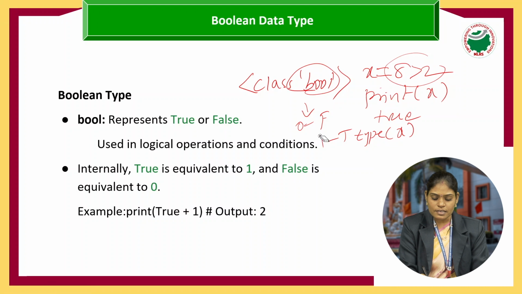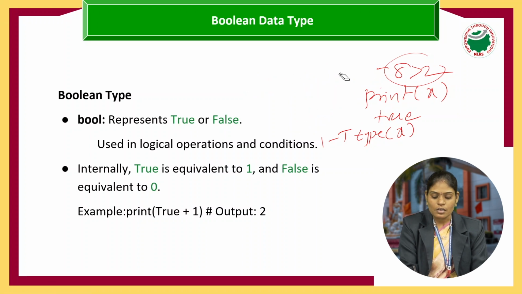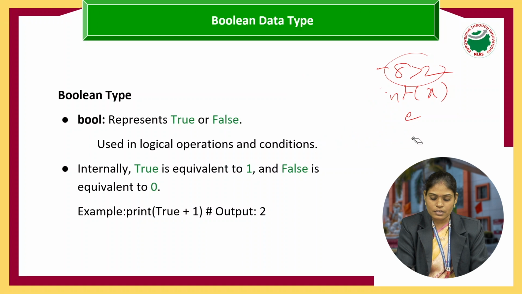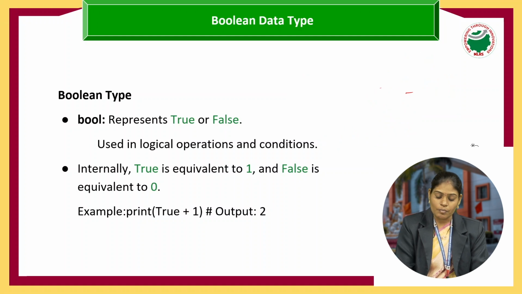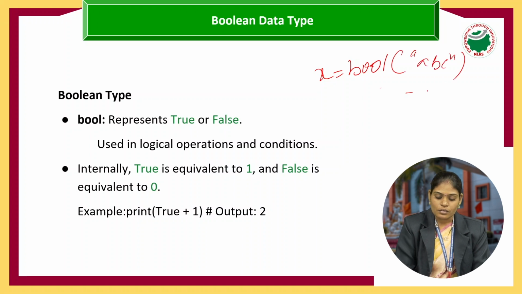So in which cases is it considered true and in which cases false? Suppose we consider some examples, like here I am writing x equals bool of ABC. When I print the value of x, it prints true.